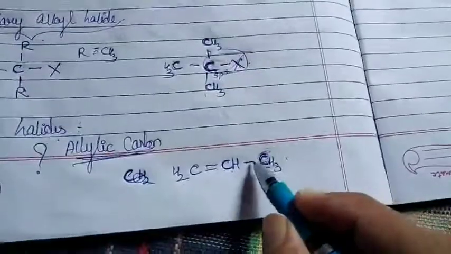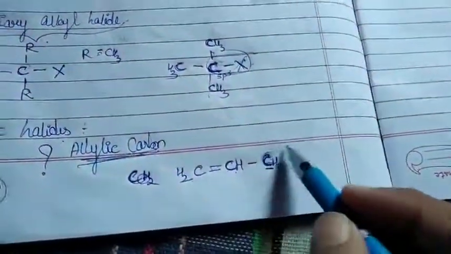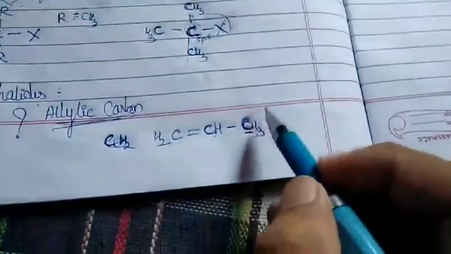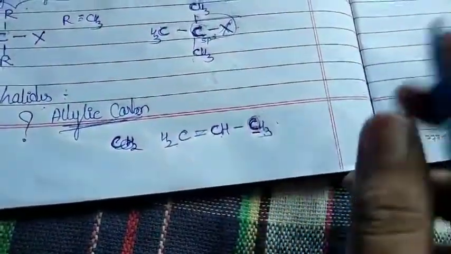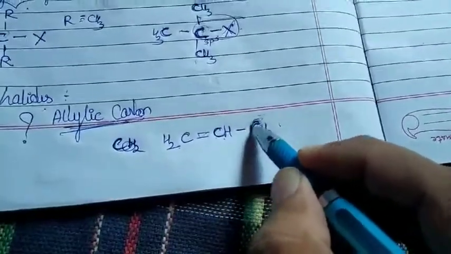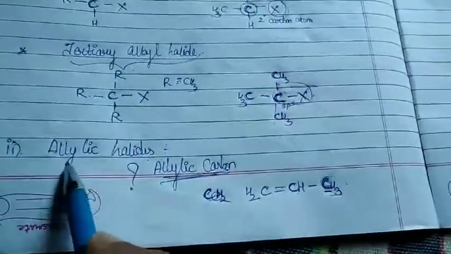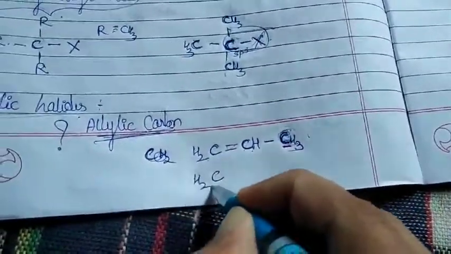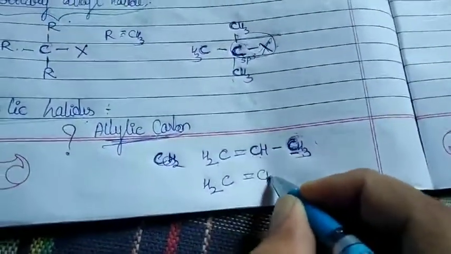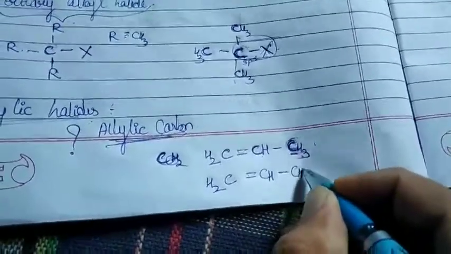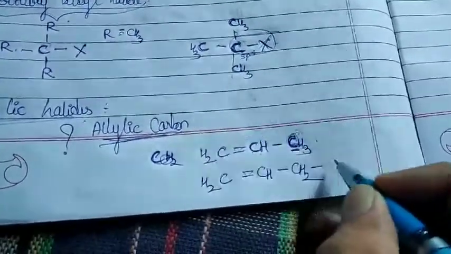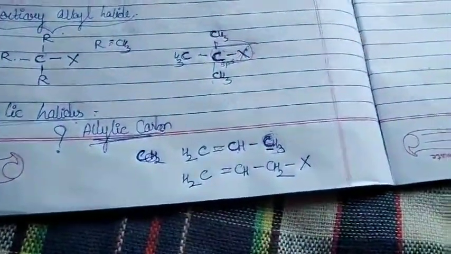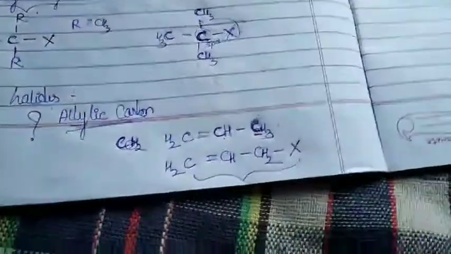So to that carbon, if my halogen group is attached, in simple words, in case my halogen group is attached to my allylic carbon, it will be called as what? Your allylic halides. How can I write it? CH2 double bond CH single bond CH2 to this one my X. Yes, can I write in this way? So this is an example of your allylic halide.